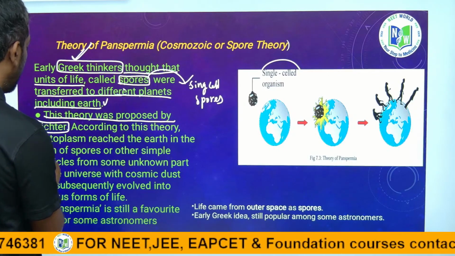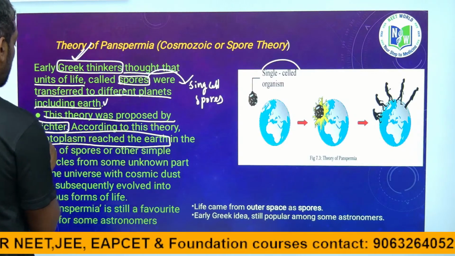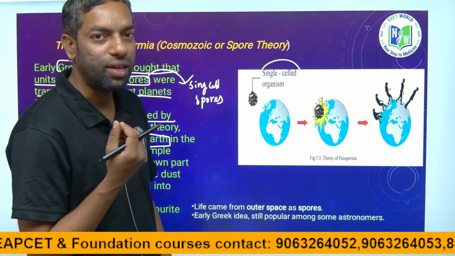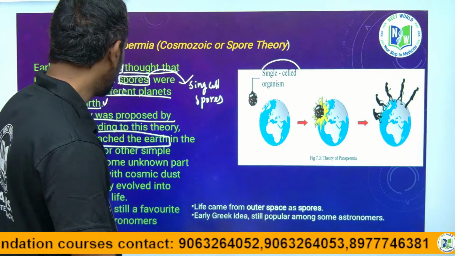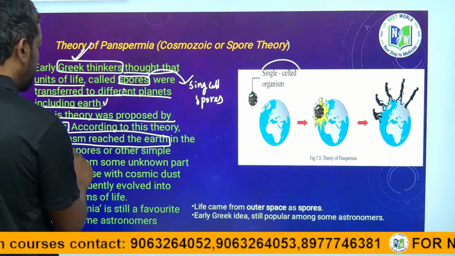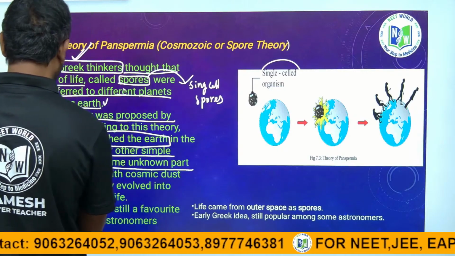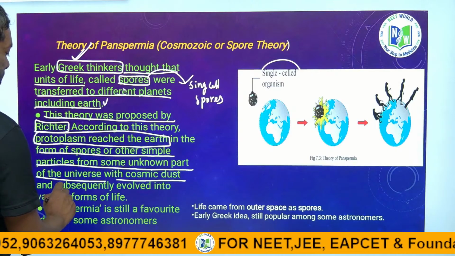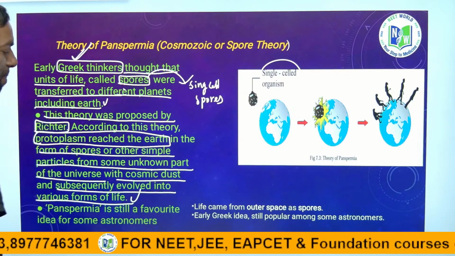According to this theory, protoplasm reaches the Earth. Protoplasm means the first cell; there is a fluid within the cell that we call protoplasm. It came in the form of spores and other simple particles from some unknown part of the universe with cosmic dust, and subsequently evolved into various forms of life.